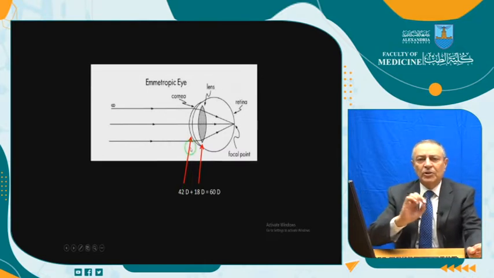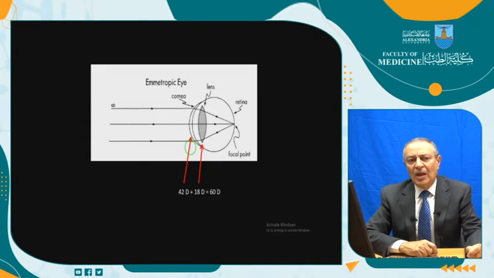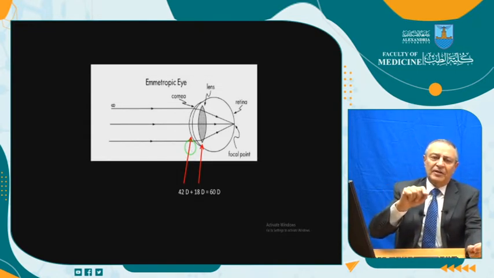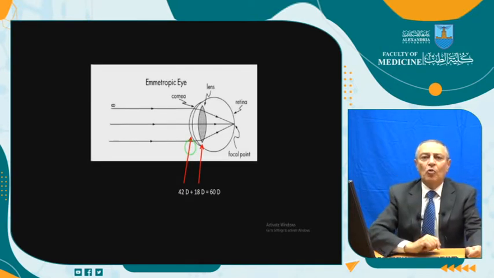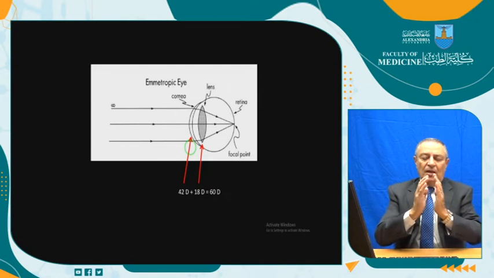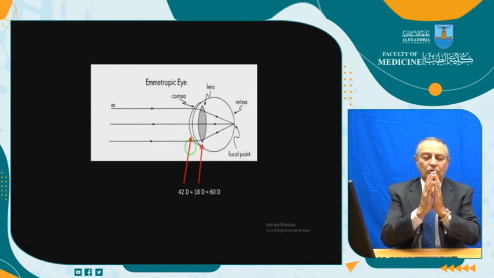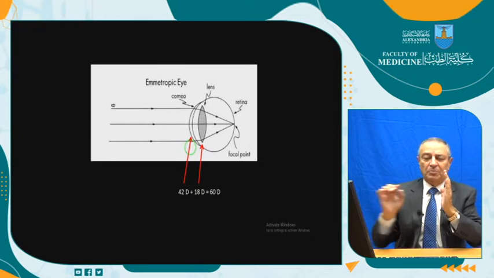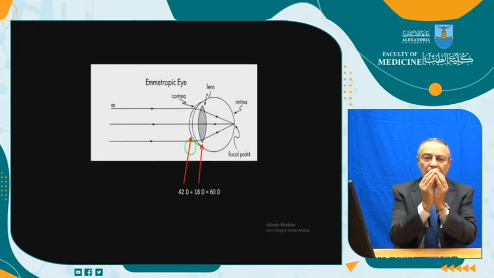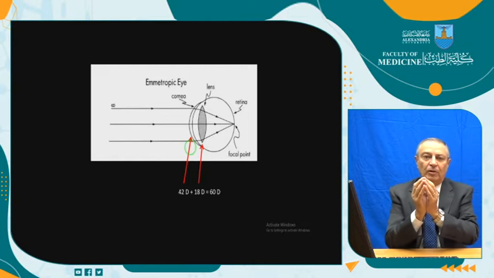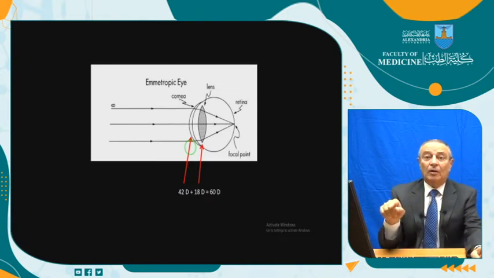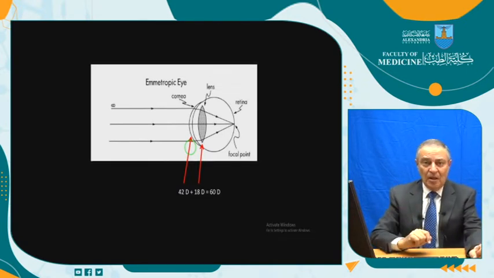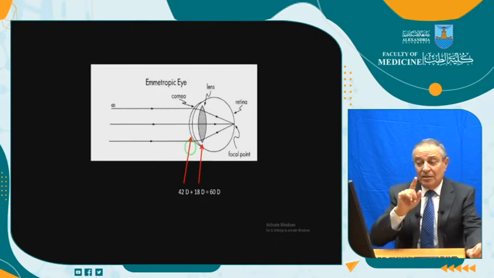The diopter is the unit to measure the refraction, the power of any lens. In secondary school you have taken this: it's 1 over the focal length of the lens, meaning that a lens of 1 diopter will bring the focus at 1 meter. A lens of 4 diopters, 100 over 4, will have a focal length of 25 centimeters. A lens of 10 diopters, 100 over 10, will have a focal length of 10 centimeters. The eye is 60 diopters.